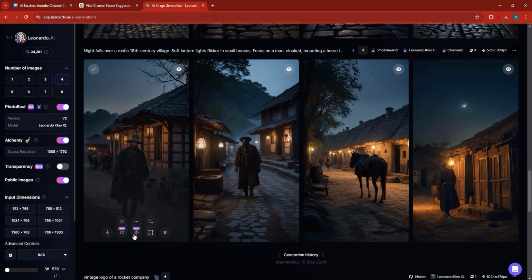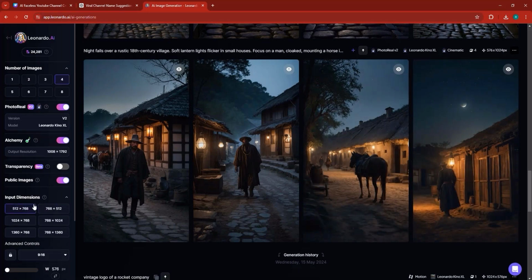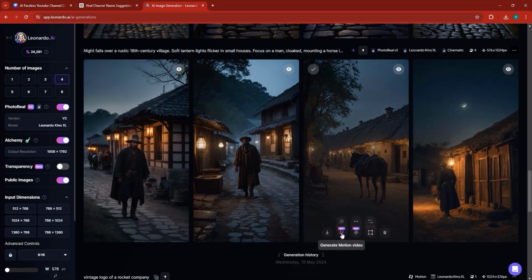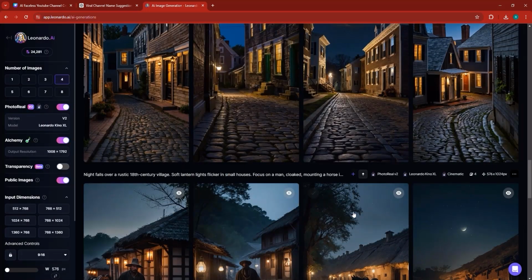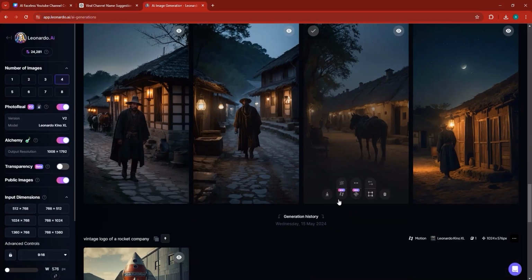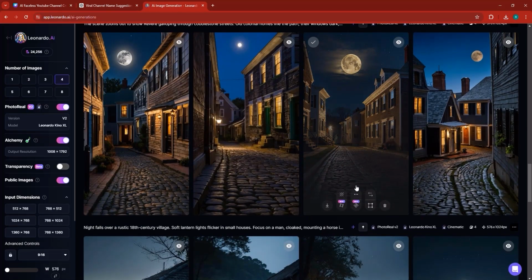Now you can either decide to download the images like this, or like me, you can download these images as a particular motion. So I'm going to start by turning this into a motion. I'm going to click right here on Generate Motion Video. This is a pro option only. I'm going to switch this to about 4. I don't want the motion strength to be high, and generate. But you can still do it with just an image if you want to, right? But for me, I'm going to use a motion feature.